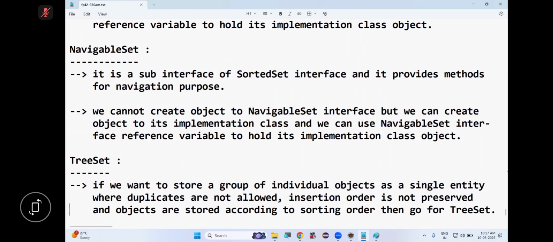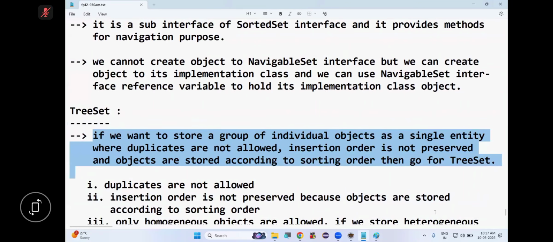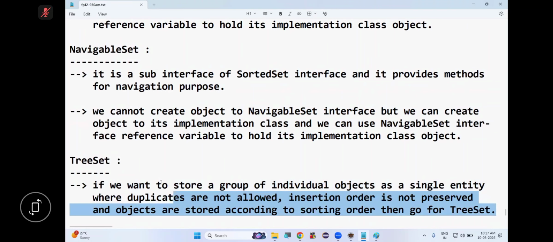According to sorting order, then go for TreeSet.